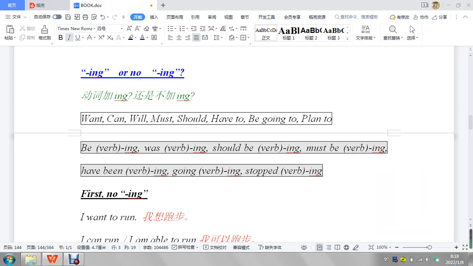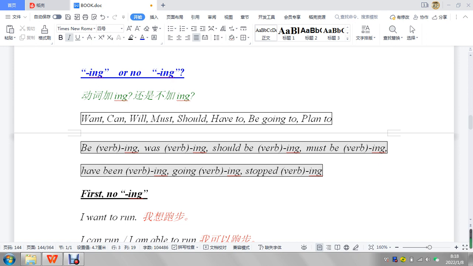Okay, so over here we have "ing or no ing." Want, can, will, must, should, have to, be, going to, plan to. Those are the future, whether you're going to use ing or not. Be, was, should be, must be, have been, going, stopped. These are all where you will use ing.